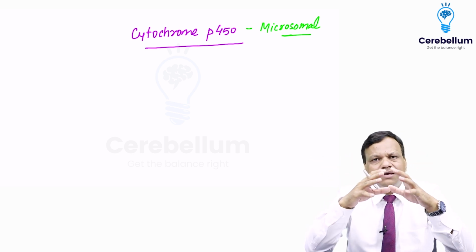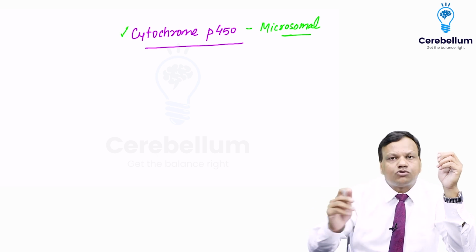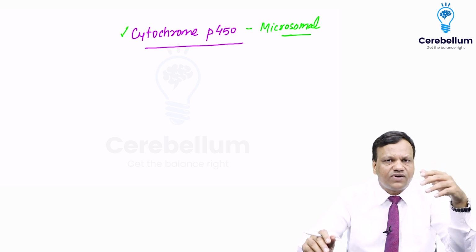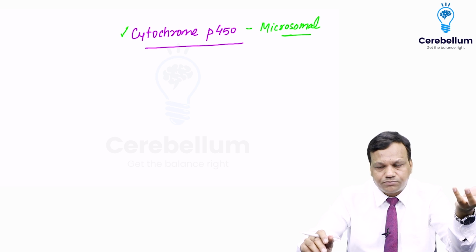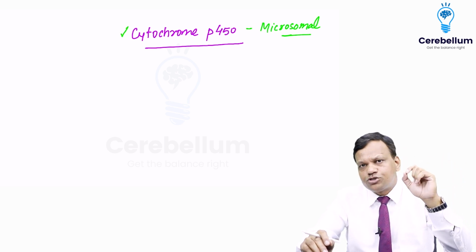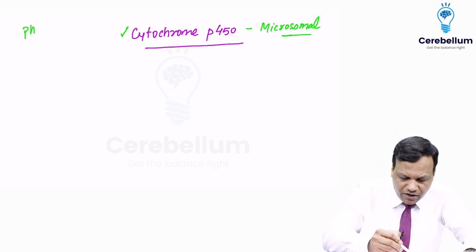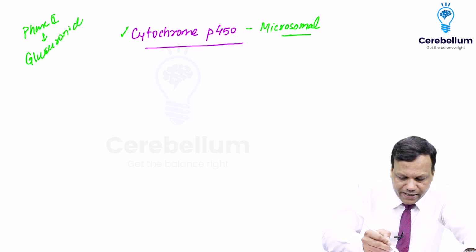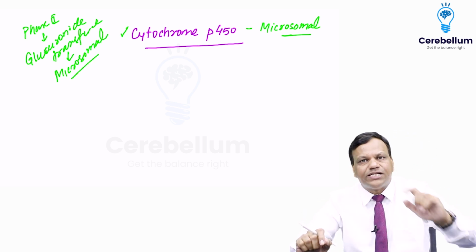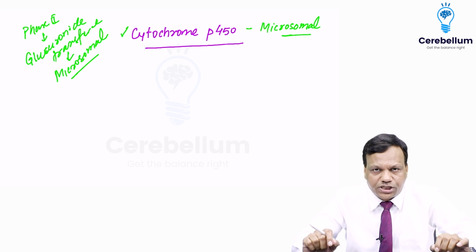Now, there are many microsomal enzymes. These are not the only microsomal enzymes. Most of the phase 1 reactions are done by microsomal enzymes. But most phase 2 reactions are done by non-microsomal enzymes. But in phase 2, only one enzyme is microsomal, that is glucuronide transferase. Glucuronide transferase is also present in the endoplasmic reticulum. So the only phase 2 reaction which is carried out by microsomal enzymes is glucuronide conjugation.